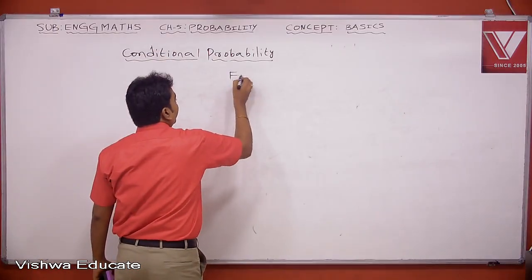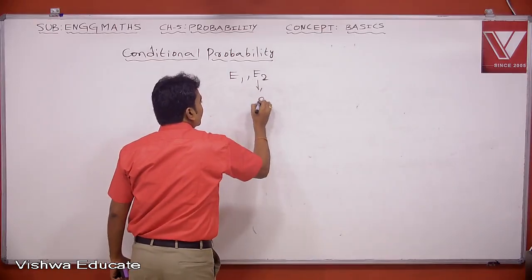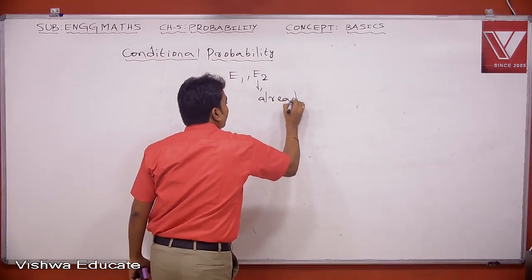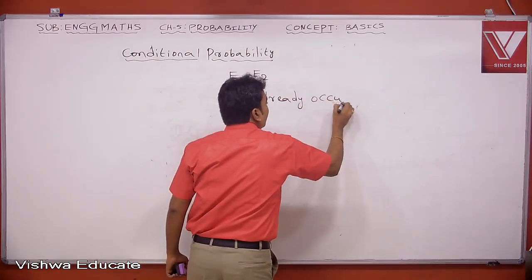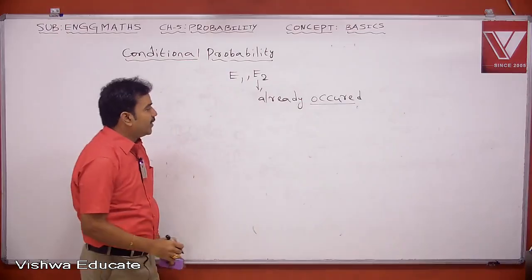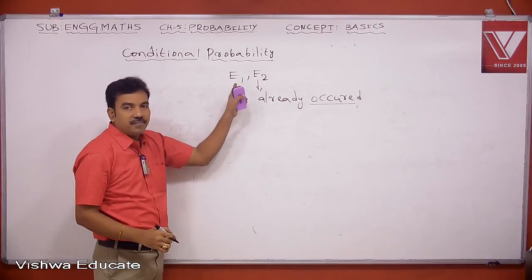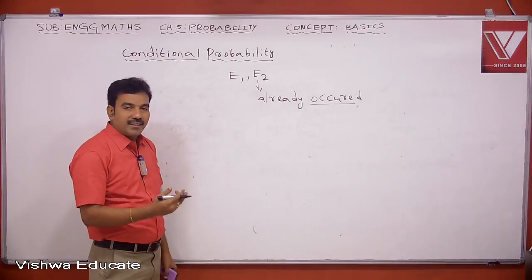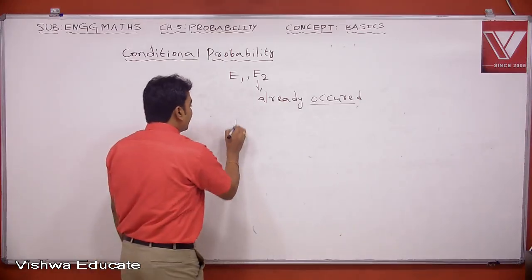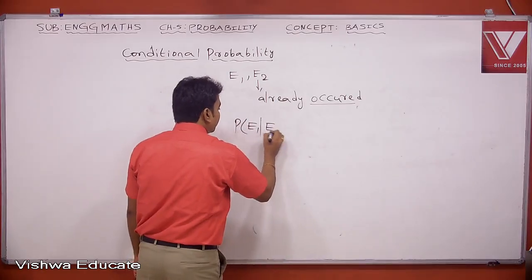Suppose we have two events E1, E2. Assume that E2 has already occurred. It is already happened. So based on this condition, what is the probability of getting E1? That we denote mathematically like this, P of E1 slash E2.